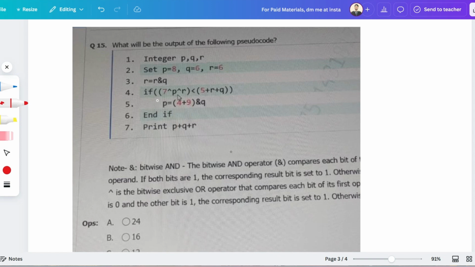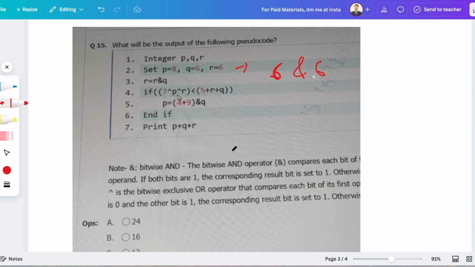Okay, so set p, q and r. They have been initialized, and at first we have to re-initialize the value of r, that is r and q. So it is a bitwise AND operation between r and q. The value of r is 6 and q is 6. I'm going to tell you one trick, but before that, let me solve it.